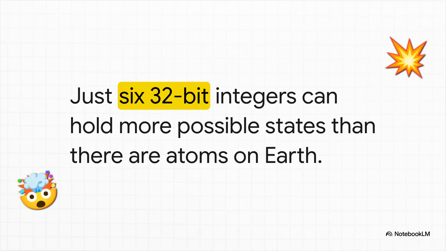Now, here's the absolute heart of the problem. This is the part that's just wild. Joe Armstrong calculated that it only takes just six 32-bit variables to hold more possible states than there are atoms on our entire planet. Six variables. Now stop and think about the applications you work on. We are creating state spaces so astronomically vast, they are fundamentally untested and literally incomprehensible to the human brain. And this isn't a bug. It's a feature of the way we've been taught to build things.